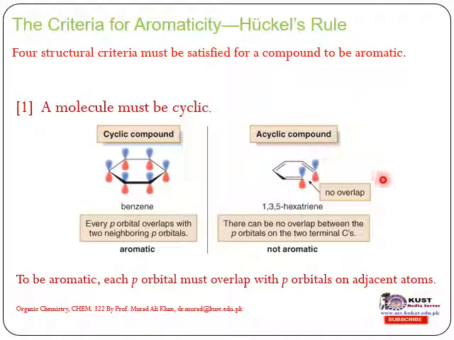Acyclic compounds have no overlap. Take 1,3,5-hexatriene. It has 3 double bonds, but the p orbitals on the 2 terminal carbons cannot overlap with each other. So to be aromatic, each p orbital must overlap with the p orbitals on adjacent carbons.